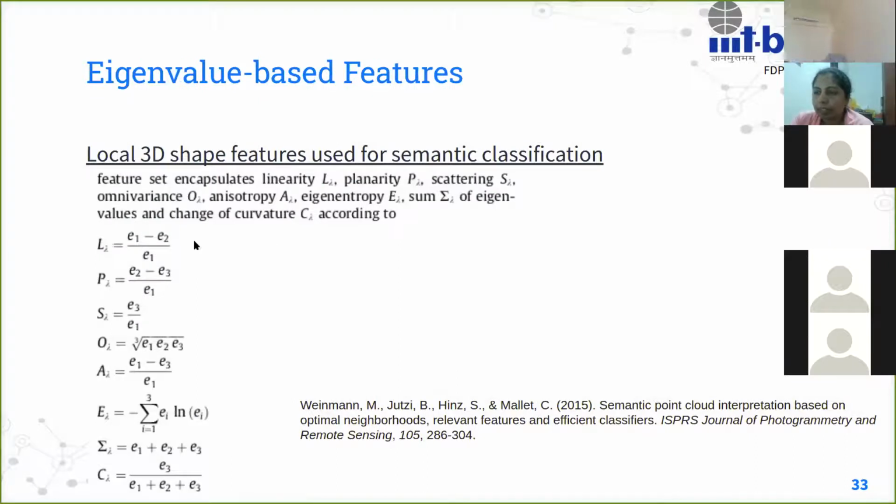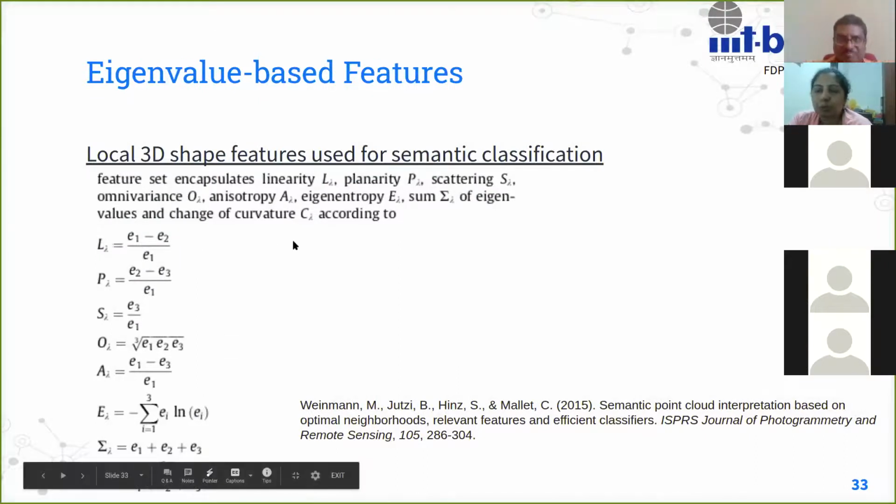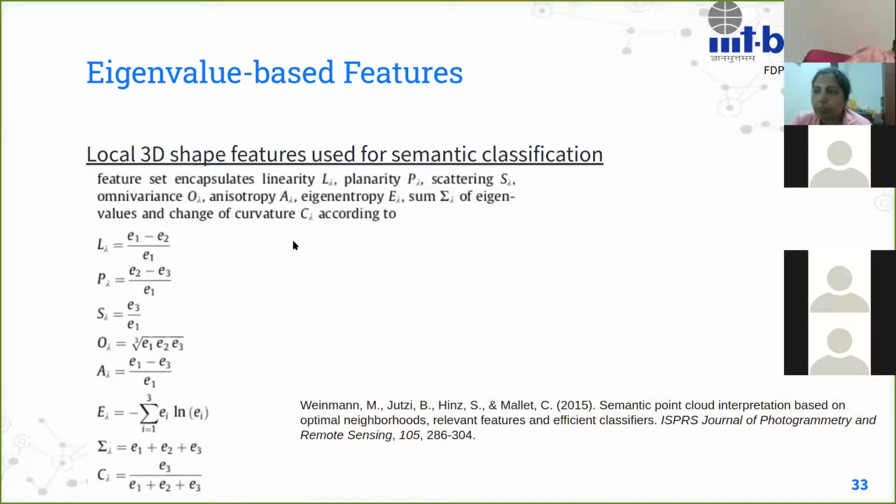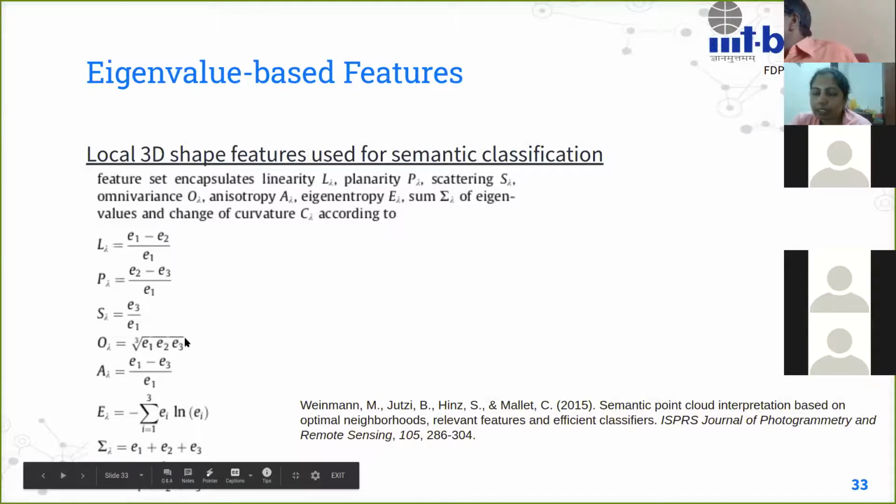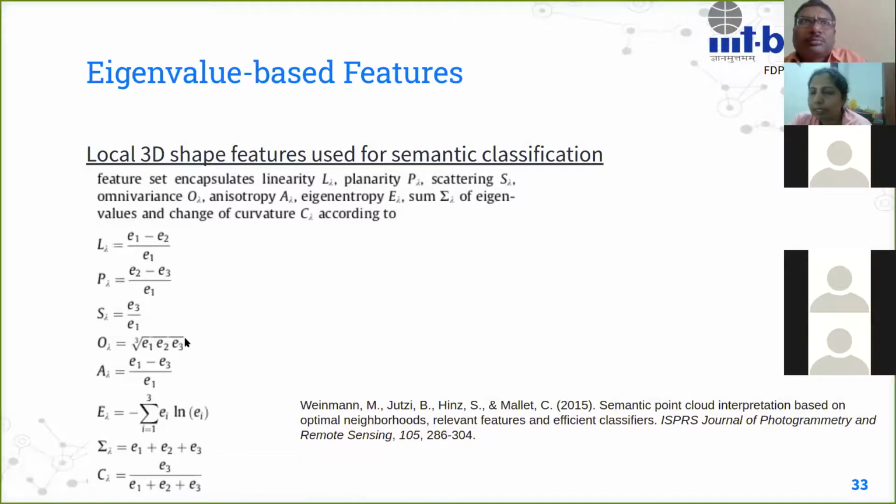Now, these are the eigenvalue features which have been used for semantic classification quite frequently. So here you also see repetition, right? There is the linear type feature, the planar type feature, the sphericity feature. Then there are several other features like omnivariance. Omnivariance is again invariant.